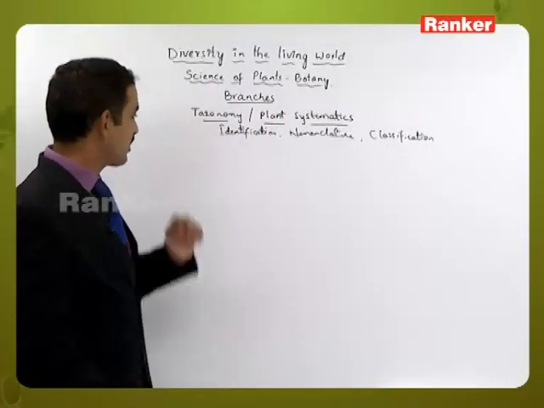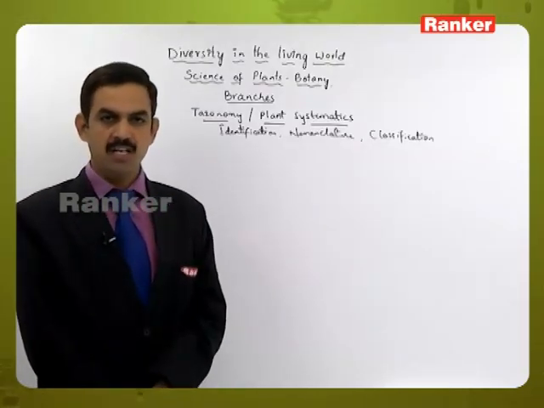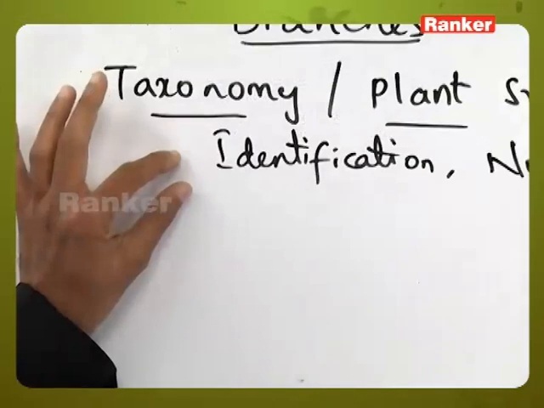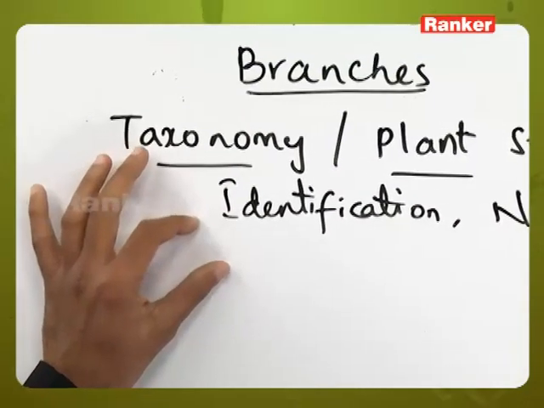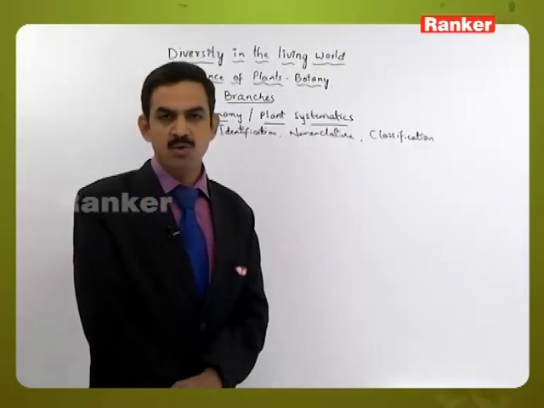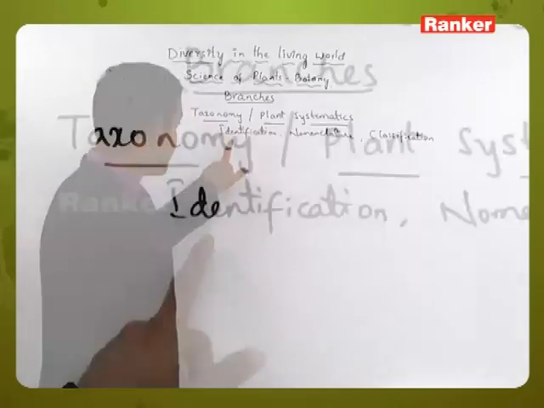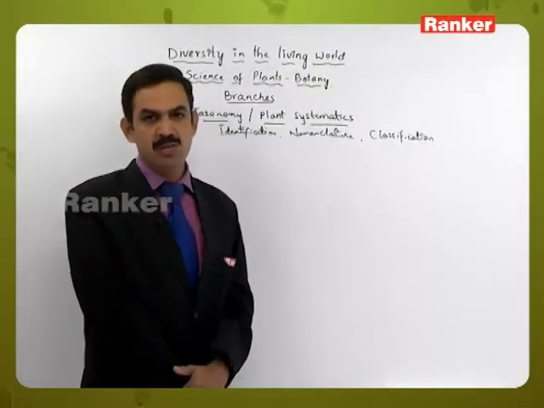Here the identification is done based on characterization; based on some particular characteristic features we identify the plant. One more thing, for identification of the plants we might be using different types of taxonomic aids, and after identification they will be given some specific name.